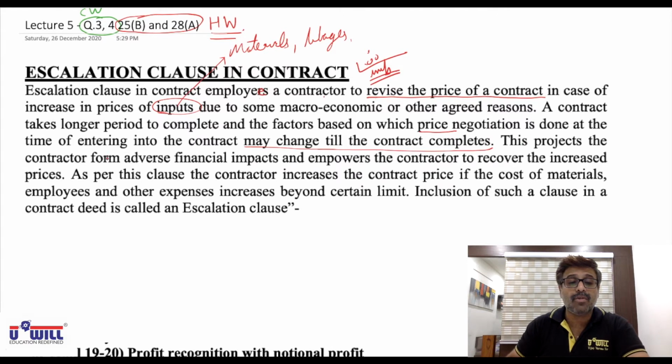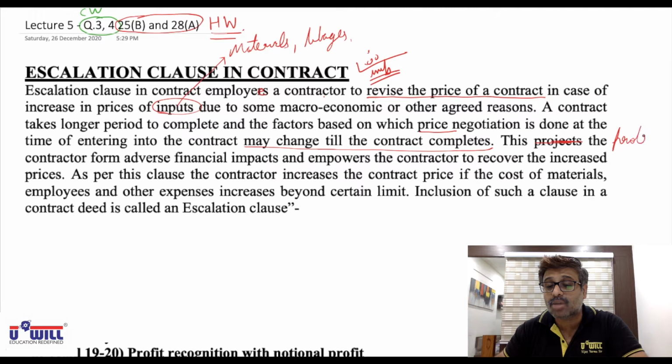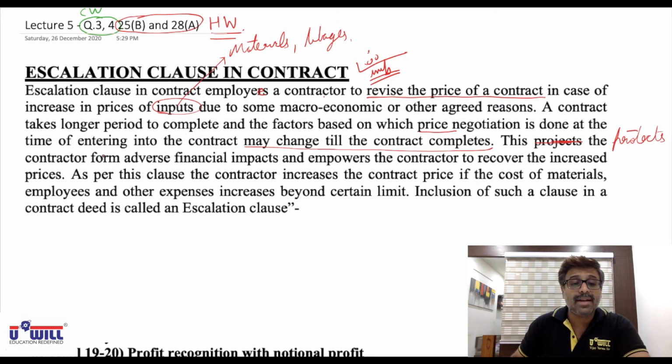This clause always protects, not projects, the contractor from adverse financial impacts and empowers the contractor. Here also it should not be employs, it should be empowers the contractor to recover the increased prices. It empowers the contractor to recover the increased prices. As per this clause, the contractor increases the contract price if the cost of materials, employees, that is wages, and other expenses increase beyond certain limits.